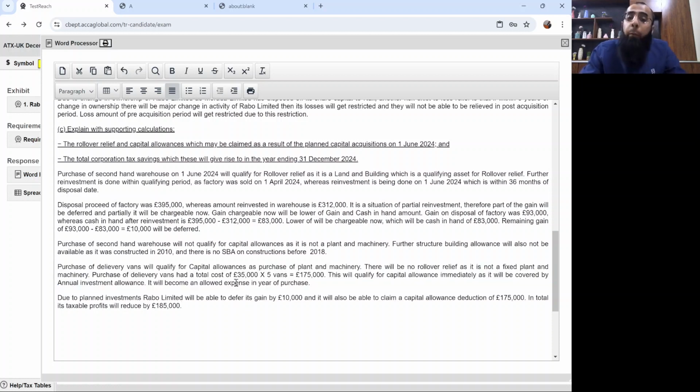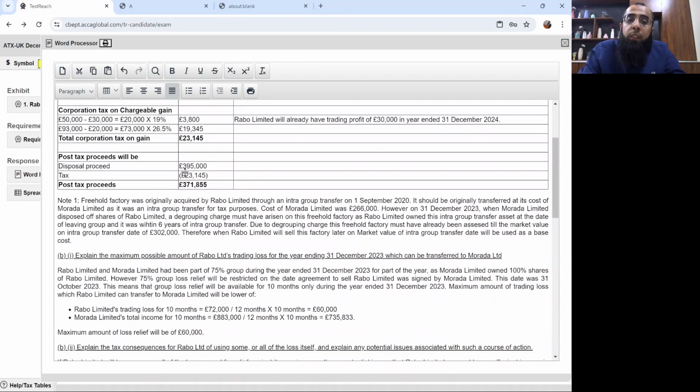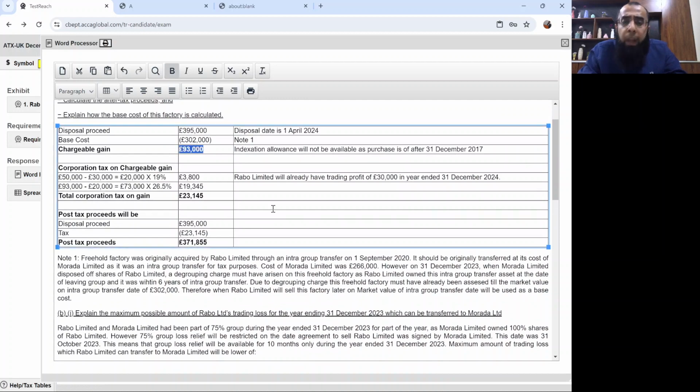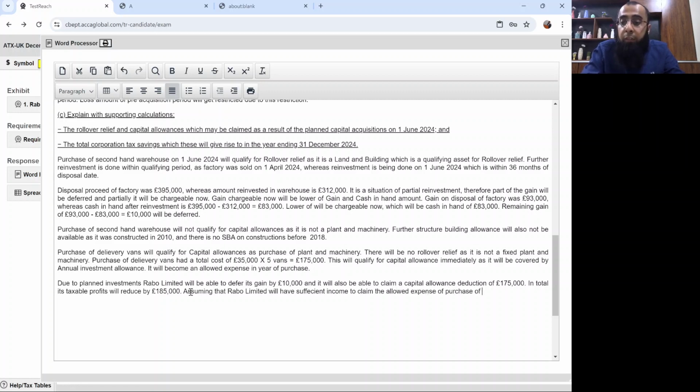Now, apparently the company does not have sufficient income, because it was stated that Rabo Limited only has a trading profit of around £30,000, and the gain which we calculated was £93,000. So Rabo Limited does not have sufficient income in the year. But the question has asked what the total corporation tax saving is which this can give rise to. So you can write it as an assumption: assuming that Rabo Limited will have sufficient income to claim the allowed expense of purchase of delivery vans,